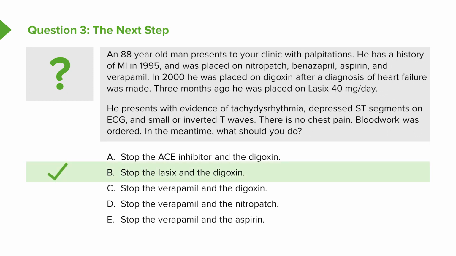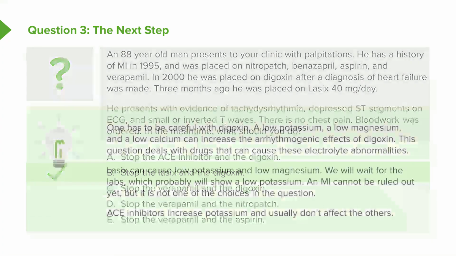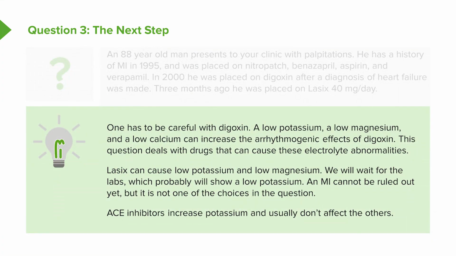Good, you chose B. This is a hard question and it takes a lot of thinking, but what I want you to remember is the effects on electrolytes. One has to be careful with digoxin. A low potassium, a low magnesium, and a low calcium can increase the arrhythmogenic effects of digoxin. This question deals with drugs that can cause these electrolyte abnormalities. Furosemide or Lasix can cause low potassium and low magnesium. We'll wait for the labs, which will probably show a low potassium.